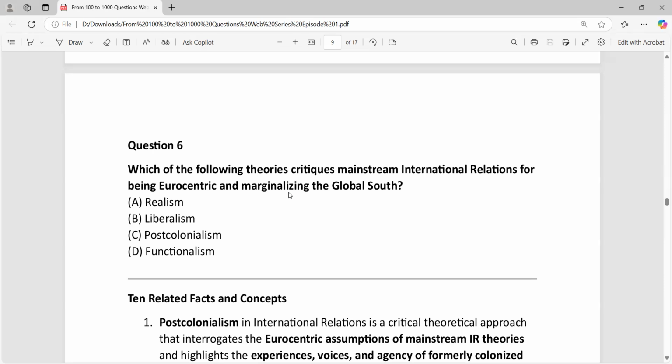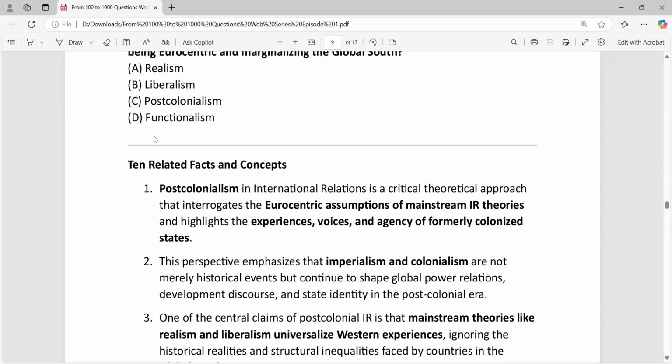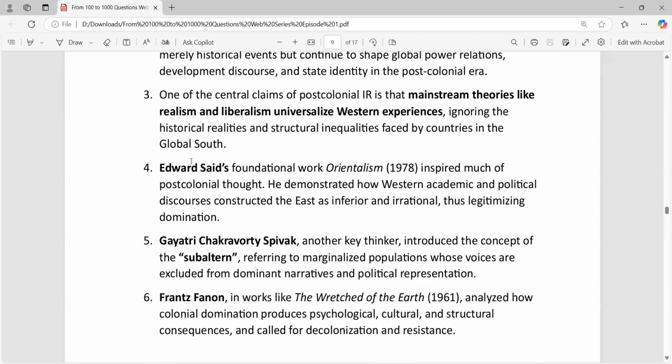For example, they say that if you are learning the international policy or foreign policy of any smaller country, like maybe Malaysia, then that would be a waste of time. Learning Nepal is a waste of time. This is what they say. So this is post-colonialism. I hope you get the point. So this is the main concept that you have to understand.